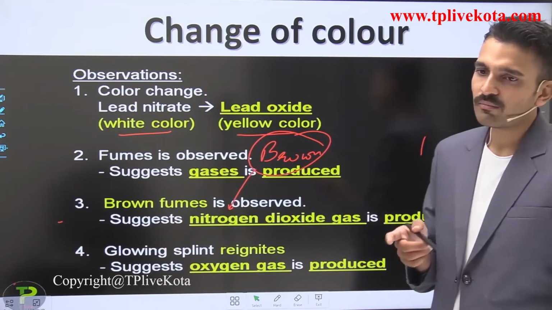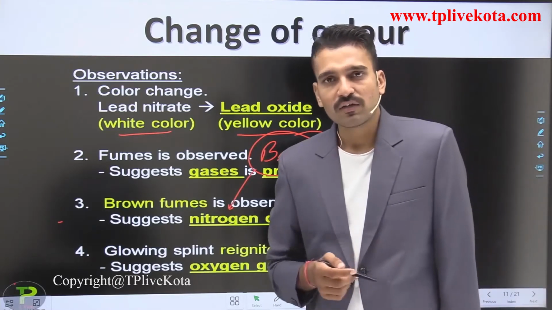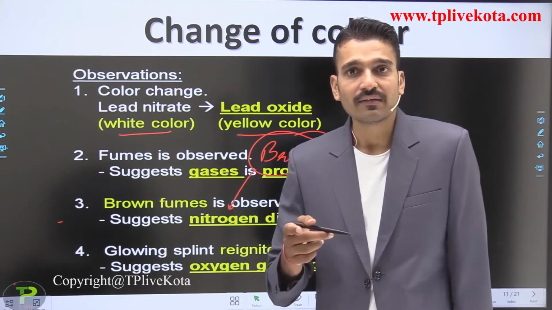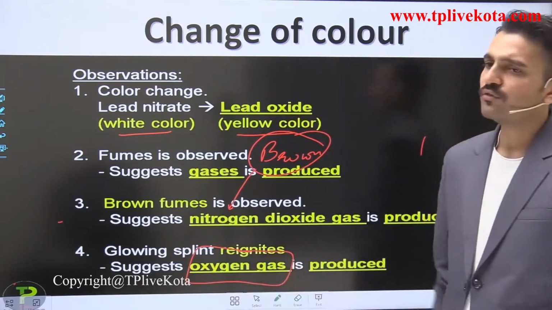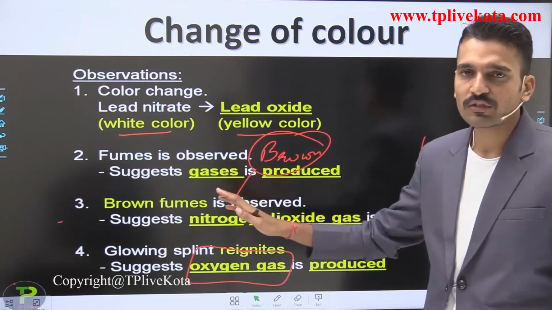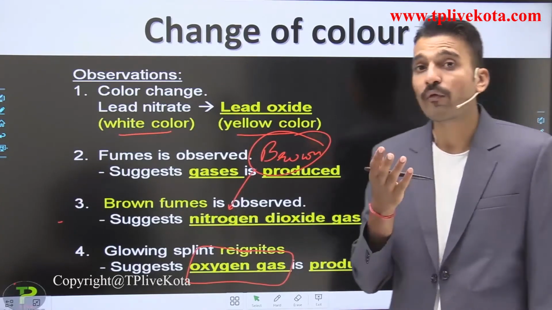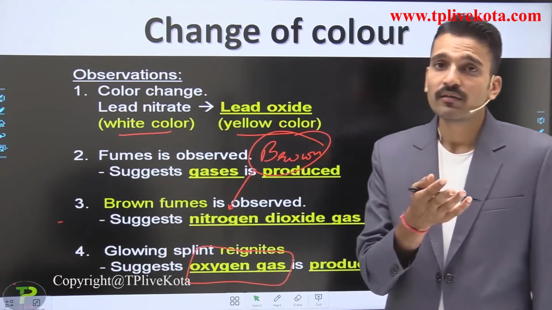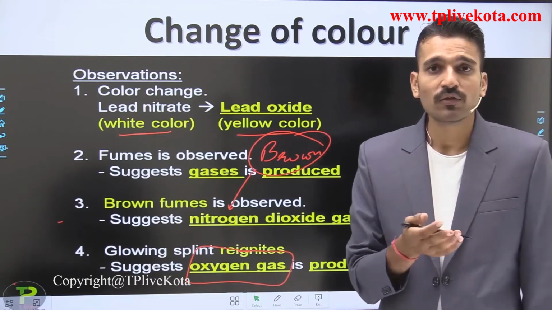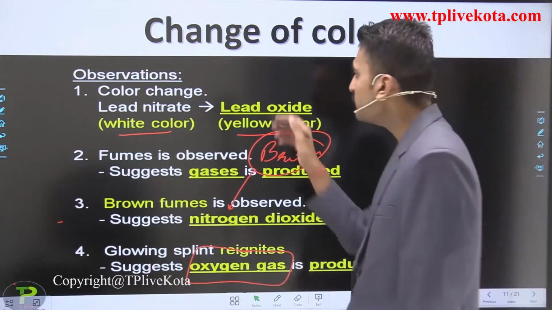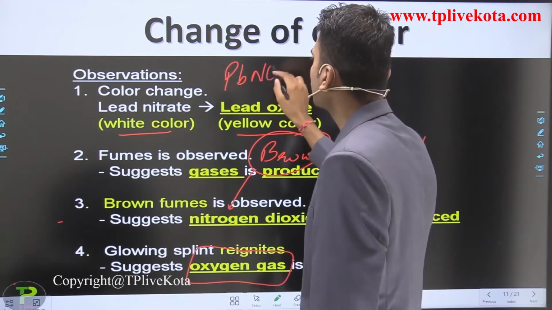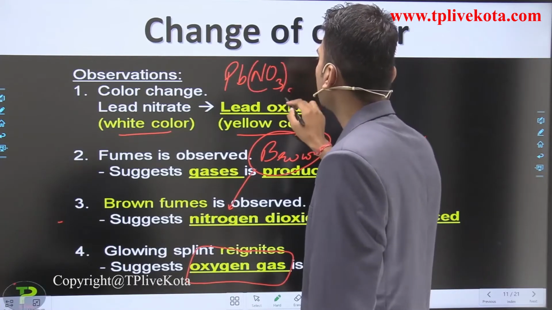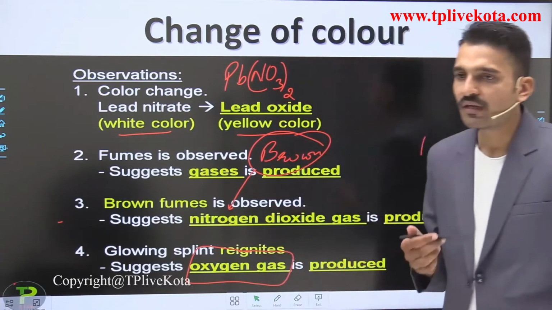Also, if you bring the burning splint near the mouth of the test tube, it reignites. It shows that the oxygen gas is also being produced. So these are the observations of the chemical change. So how can you write the change? For that we are using a chemical equation. The formula of lead nitrate is Pb(NO3)2.